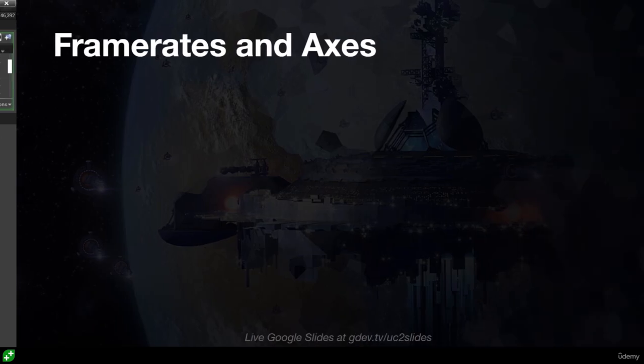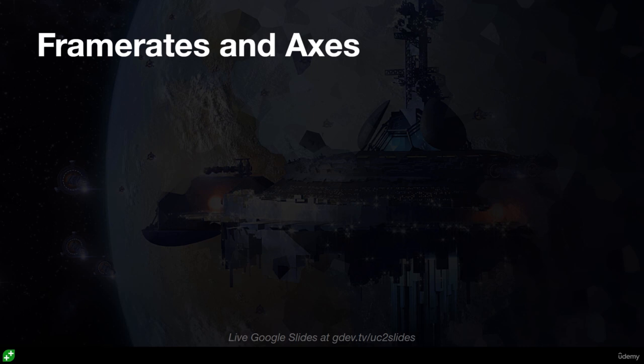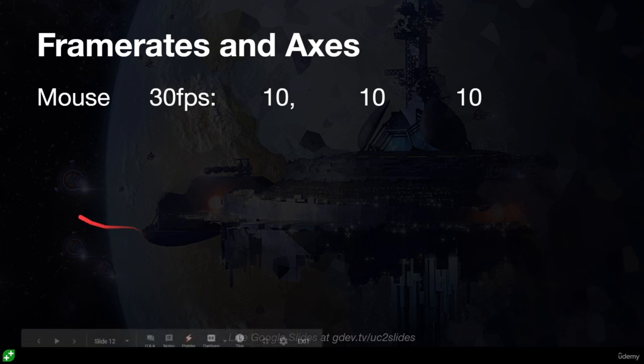And the reason ultimately boils down to frame rates and how these axes work. So what happens with a mouse when we're running a game at 30 frames per second, when we move our mouse from left to right across the screen at a kind of even speed, we might see that the axis values are something like 10, then 10, then 10. And this is telling us that each time the mouse has moved by 10 units to the right, and it's done it the same every frame.